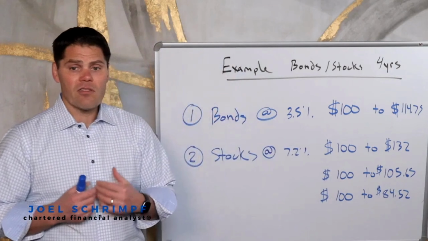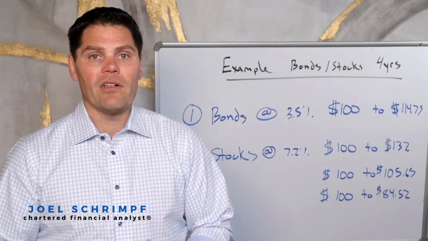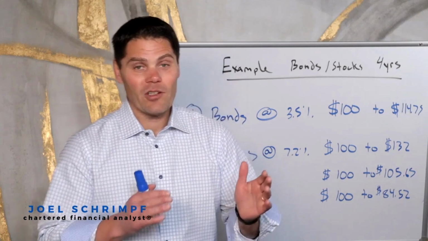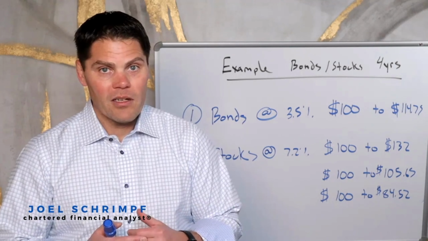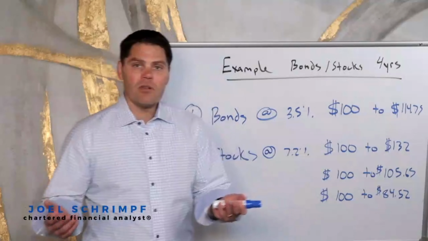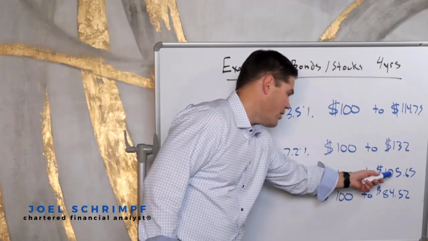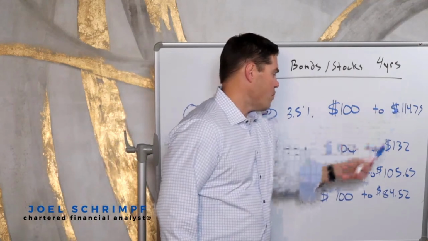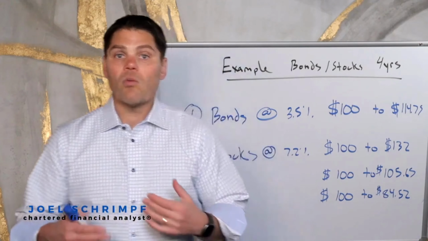If you think there's a probability that in the next 4 years we may have a change in business cycle, and business cycles generally aren't that long, so if you're in late expansion and you think you have 4 more years to have one turning point in the business cycle and it reverts back to its intrinsic value, a forecaster might say, I'm expecting in 4 years that stocks are going to go from 100 to 105. In that particular case, bonds would be more favorable than stocks. They're going to produce a higher rate of return. So that's one way to look at it.